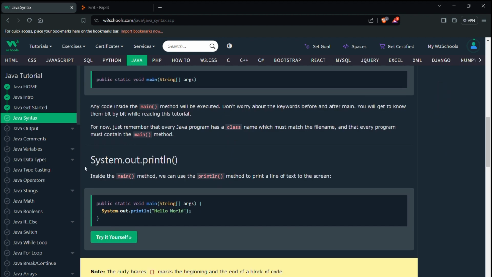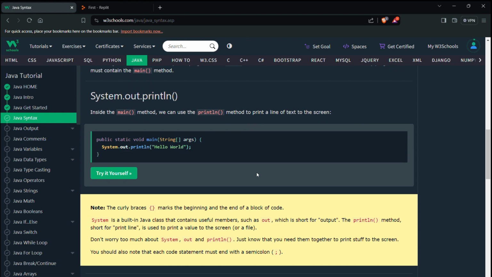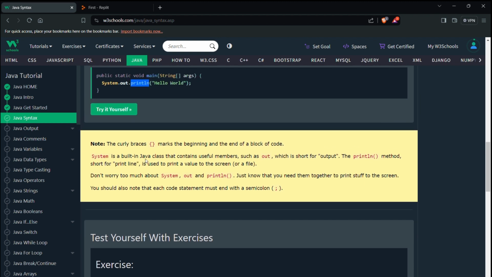Okay, then system.out.println. Inside the main method, we can use the println method to print a line of text to the screen. To print something on the screen, we have to use println. So this is it. Note, curly braces mark the beginning and end of a block of code.